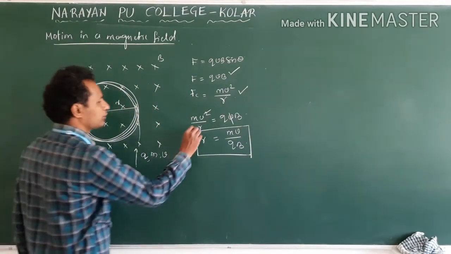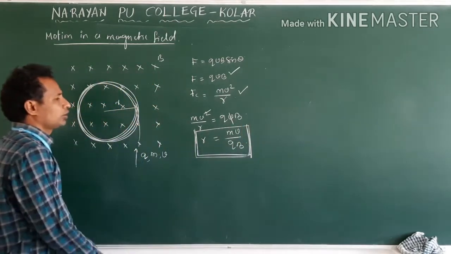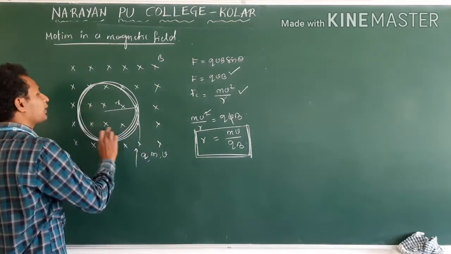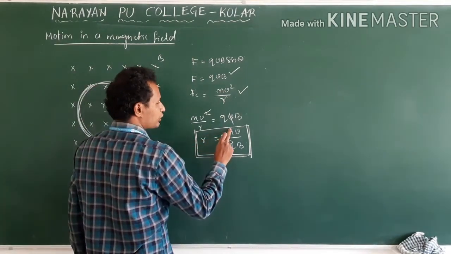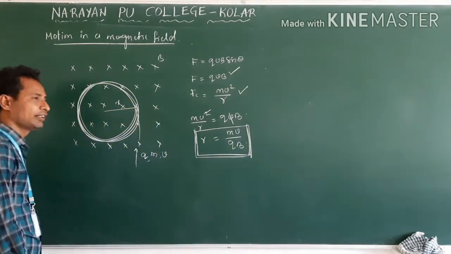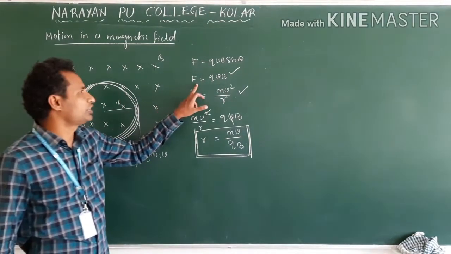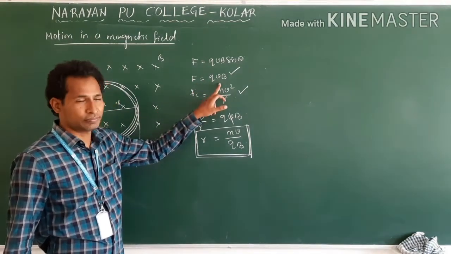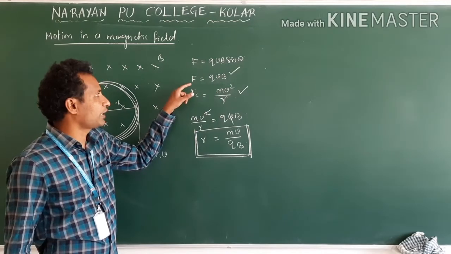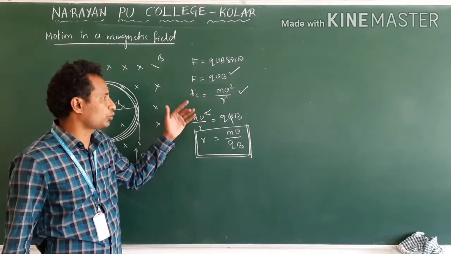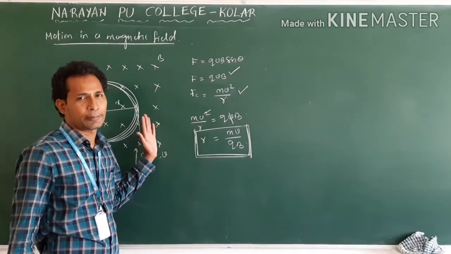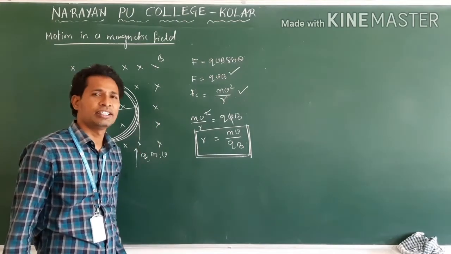Okay, we will expect questions on this. Clear? The radius of the charged particle's path depends on the mass of the particle, the velocity, the charge, and the magnetic field applied. This is the maximum magnetic force, and it provides the centripetal force, that is mv square by r. Magnetic force provides the centripetal force, so I equated them and we got the radius of this circular path. Or sometimes we call it the radius of the charged particle.